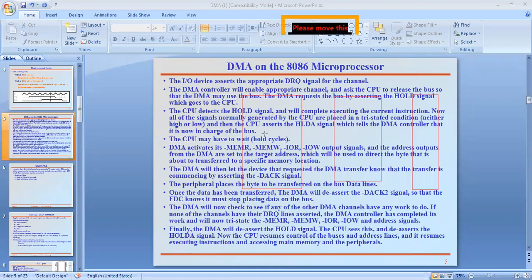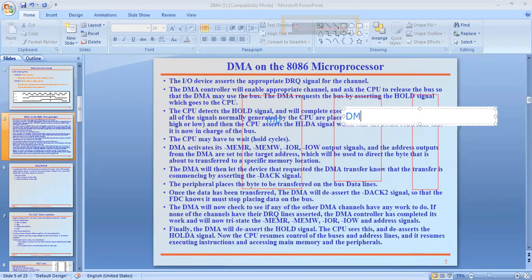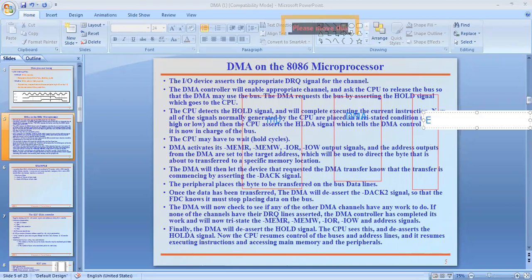Understand? This is the microprocessor, this is the DMA, this is the external IO. Microprocessor, DMA, and external IO. See here, the communication is like this.